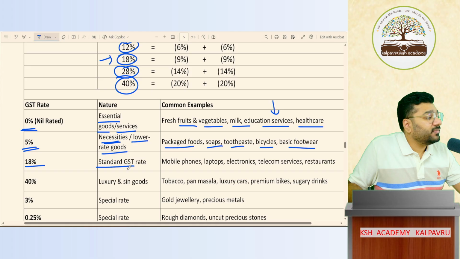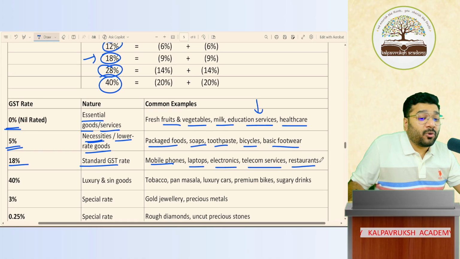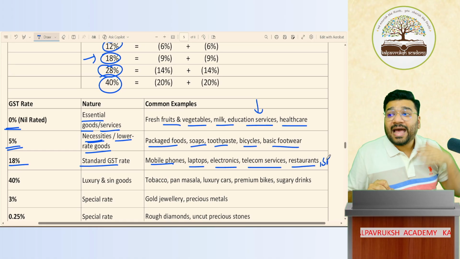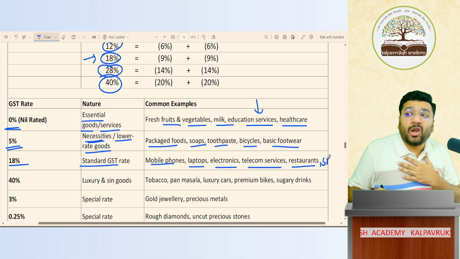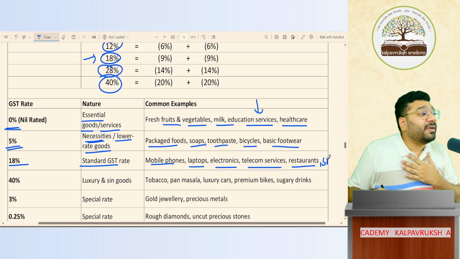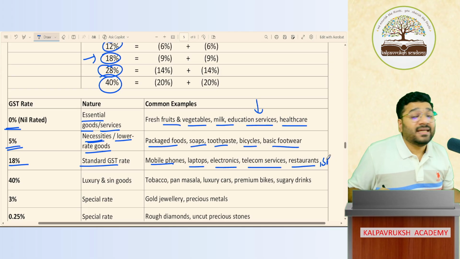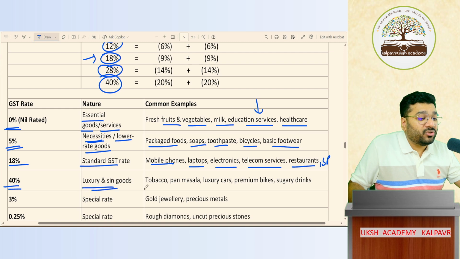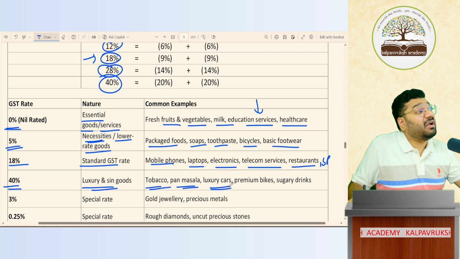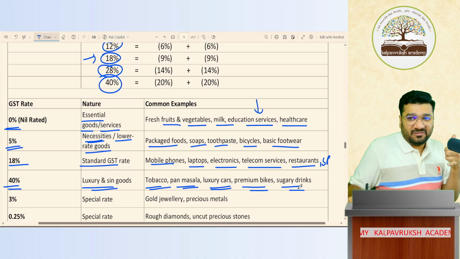18% GST is the standard GST rate: mobile phone, laptop, electronics, telecom services, restaurants, and service providers. Any service provider, as an auditor, if I'm providing services, I have to charge 18% in my bill. If I'm a lawyer providing services, my GST is 18%. So any person who's providing services, the GST rate is 18%. 40% is for luxury goods, tobacco, pan masala, luxury car, premium bike, sugary drinks, Red Bull.